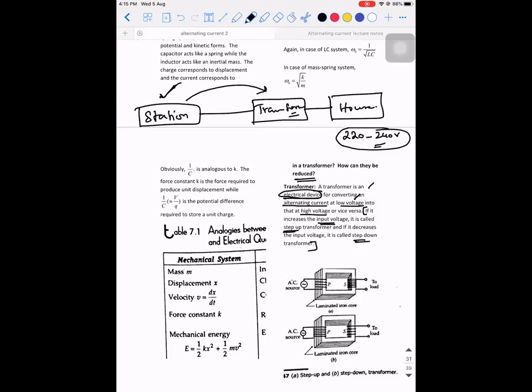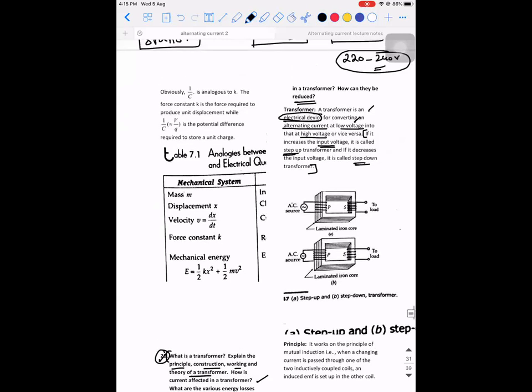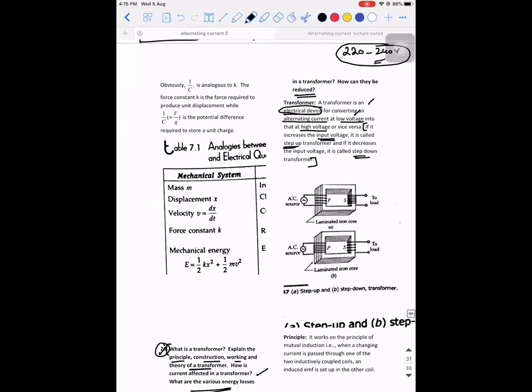Next is, what is the principle on which it is going to work? A transformer works on the principle of mutual induction. You should not write it as electromagnetic induction. It works only on the principle of mutual induction because it doesn't work on self-induction. Self-induction is also one of the processes of EMI, but you need to write only the words mutual induction. That is, when a changing current is passed through one of the two inductively coupled coils, an induced EMF is set up in the other coil.